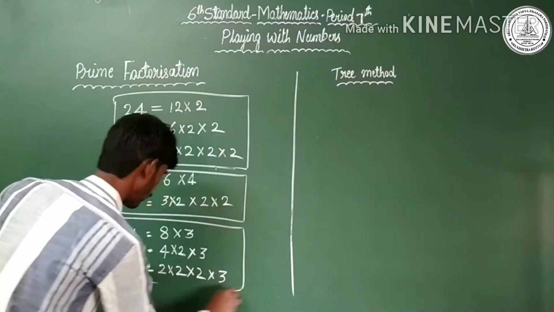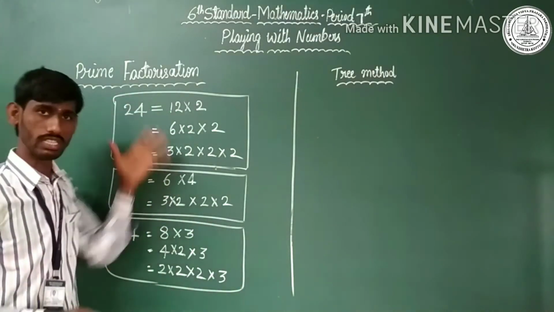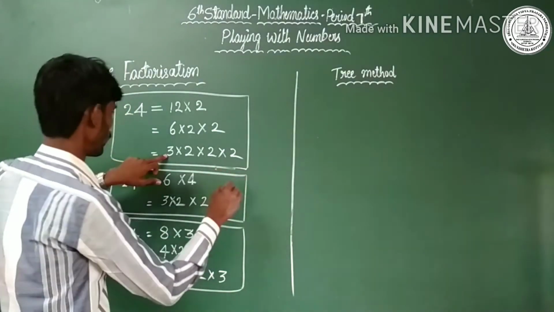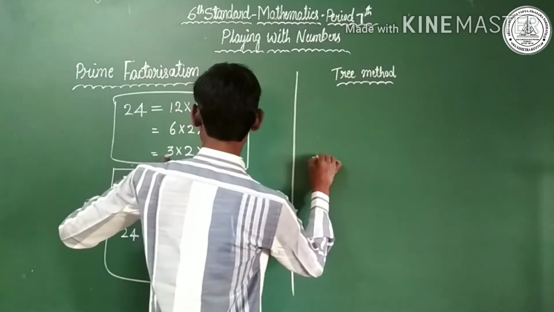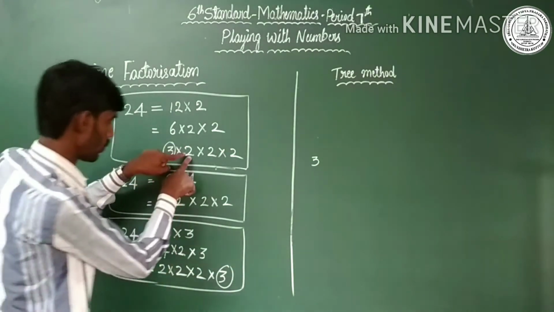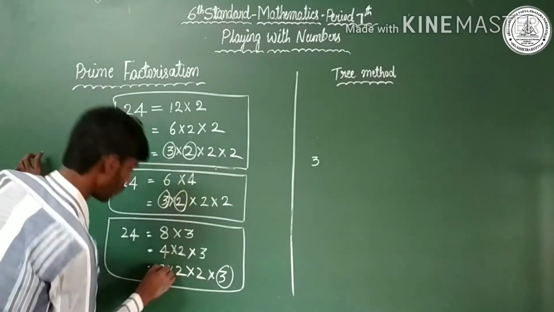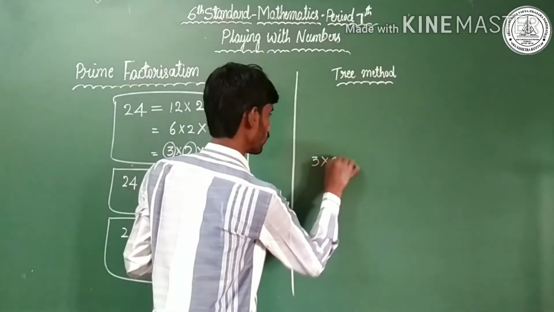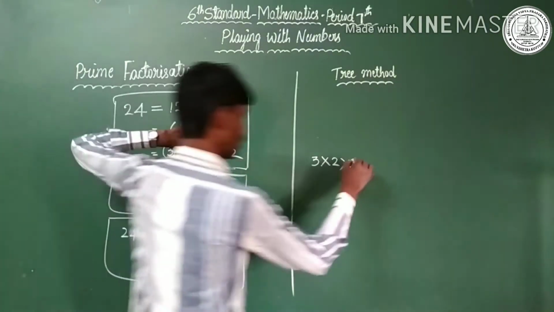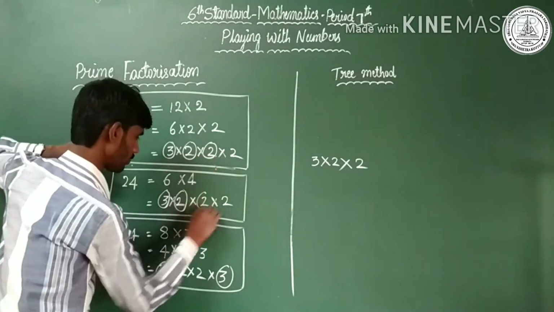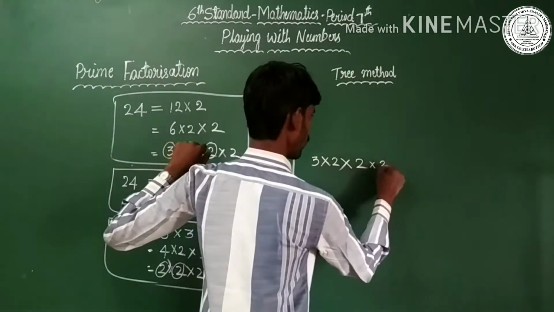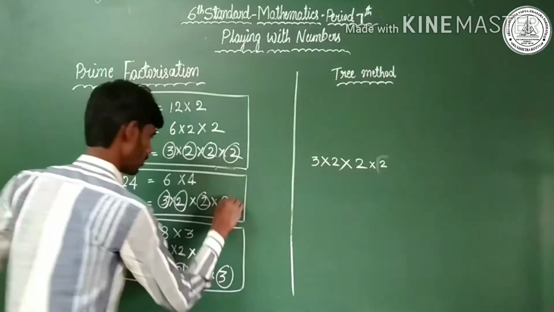So, 24 can be expressed in these 3 ways. Although, the final answer is, I'll write here 3. Here is 3, one time. Here is 2, first time 2, second time 2, third time 2. So I'll write only one time. Here 2, 2, 2, 2 is common, so 2 I write one time. Next, here is 2, here is 2 balance, here is 2 balance.